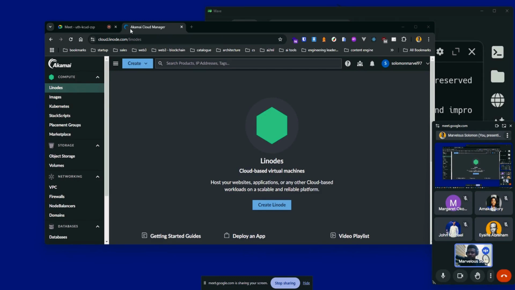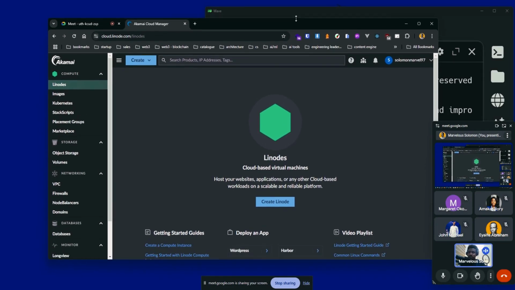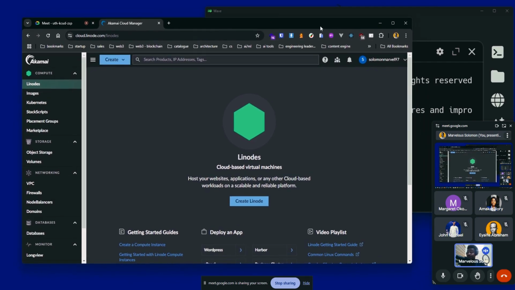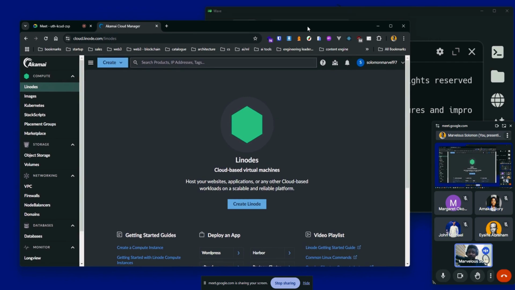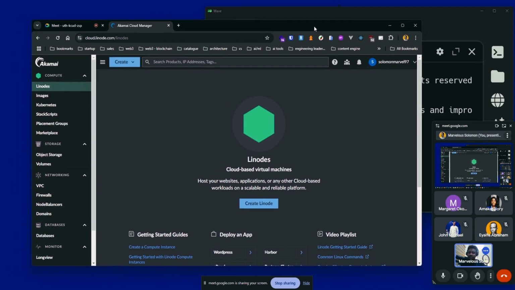All right. So just like I mentioned, this is a cloud platform. It's one of the popular and simple cloud platforms to use. We have a lot of them, right? But I've been using Linode for a long time. I think probably the same year or the second year after they launched, right? I use some of their early services.